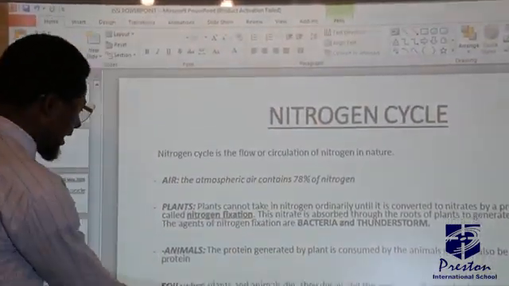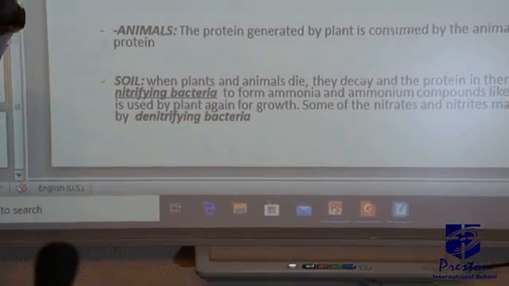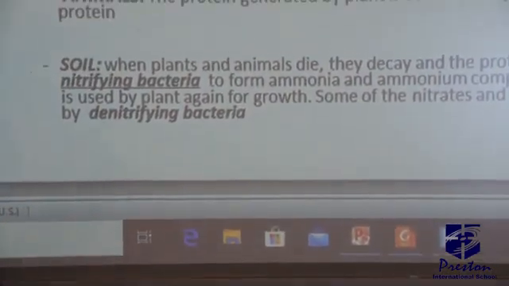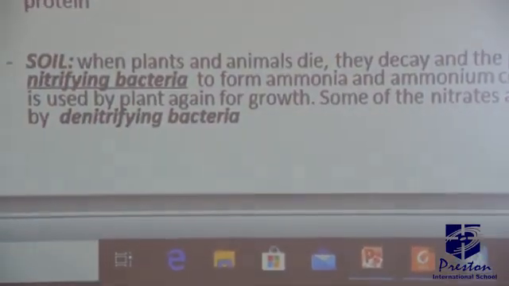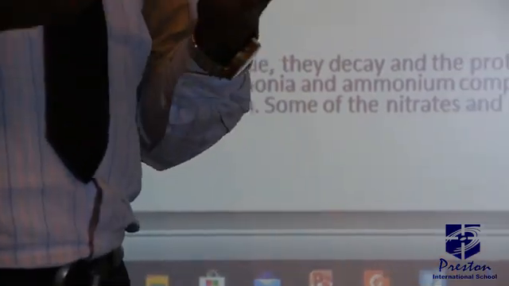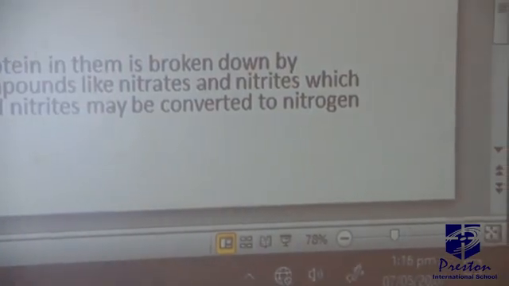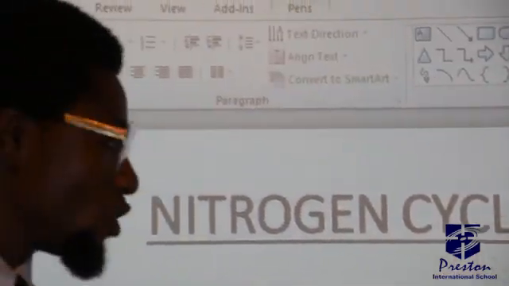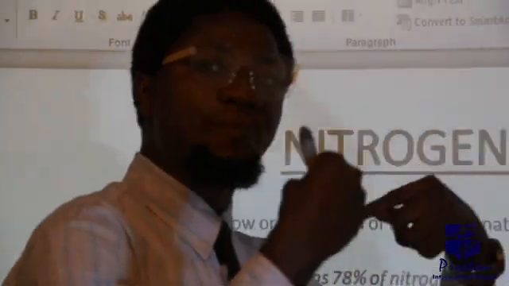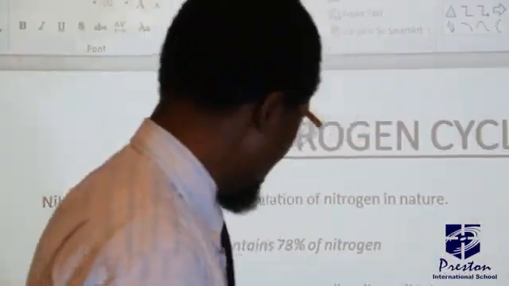That is what we have here, nitrifying bacteria. When it is broken down by nitrifying bacteria, it will produce ammonia and certain compounds like nitrate and nitrite. And this nitrate and nitrite formed is what will be utilized by the plant again, and will help in the growth of the plant.